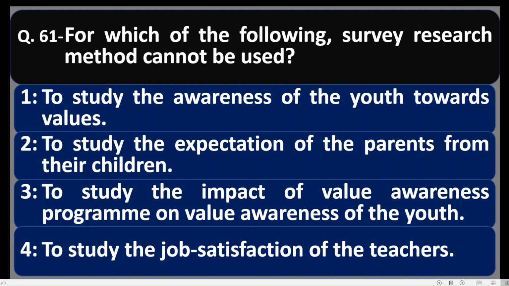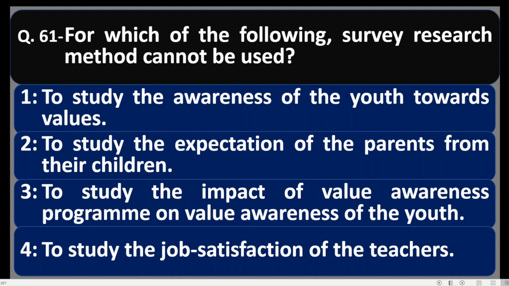Here in option number 3 it is given that to study the impact of value awareness program on the value awareness of the youth, in which value awareness program is the treatment variable and value awareness is the dependent variable. By conducting research on this subject, actually the researcher wants to know if there is any cause and effect relationship between awareness program and value awareness or not.